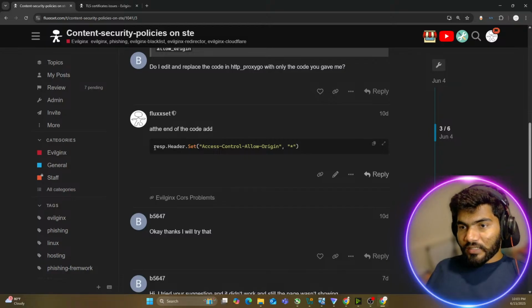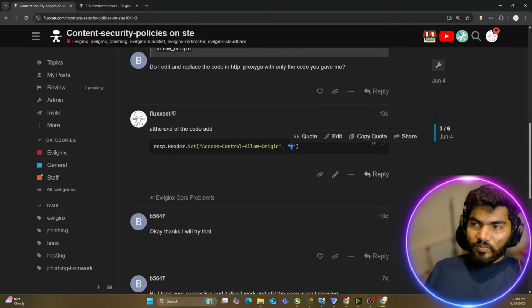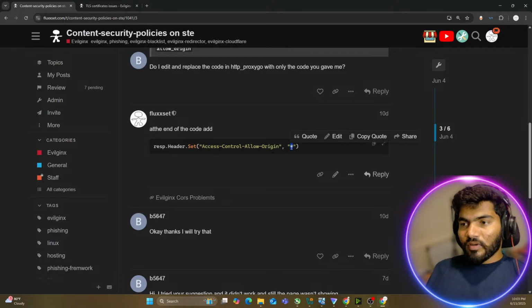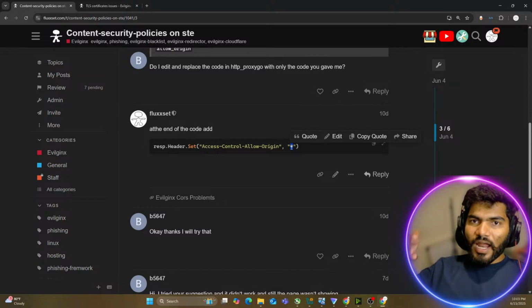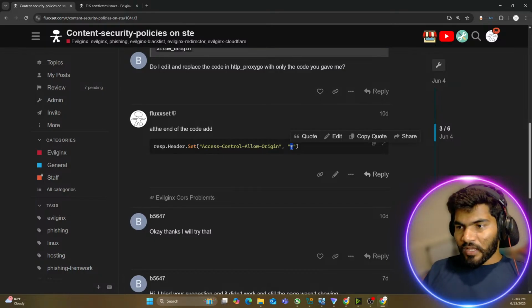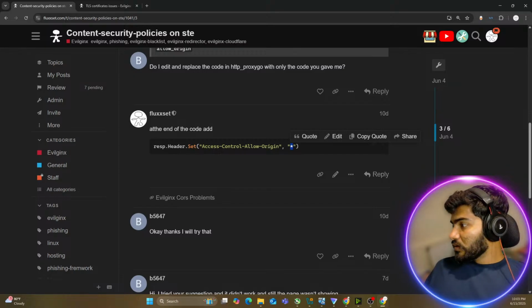You have to add the response header saying Access-Control-Allow-Origin everything. This works for 99.99% of websites, but on some websites it might not work. In that case you have another solution: in the Phishlet itself, you can add a custom CSP, content security policy, and this way it will work.